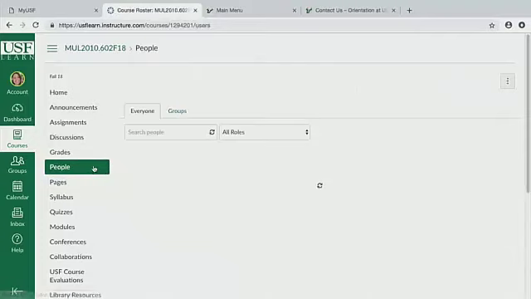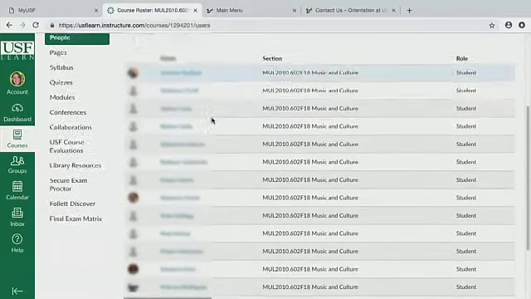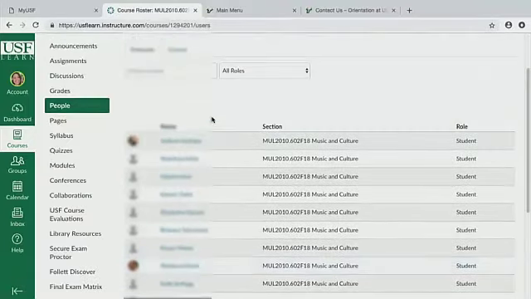All right, and so for the people tab, this is where you're going to find all of the people in your class. So if we go in there, you can just check it out. If you know any people, you can see that as well. And also you can check out your professor, and you can search people and their roles if you have a TA or things like that.